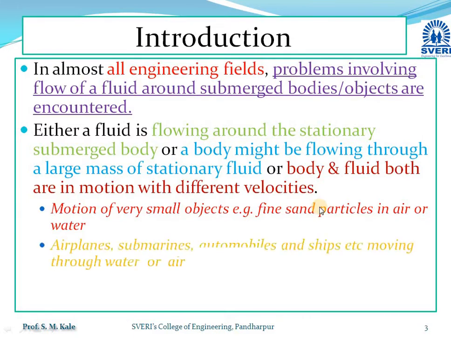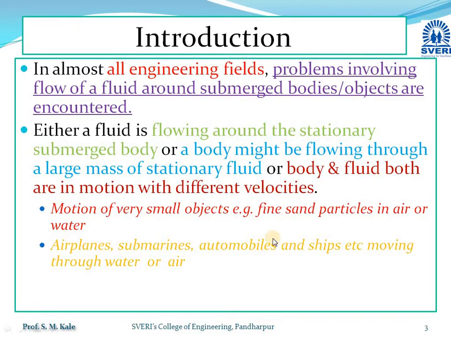Another example, in general, is the aeroplane, submarine, automobiles or ship, which move either through water or air. Whenever an aeroplane moves through air, that air will exert forces on the aeroplane. Whenever a submarine passes through water, that water will exert forces on the submarine.